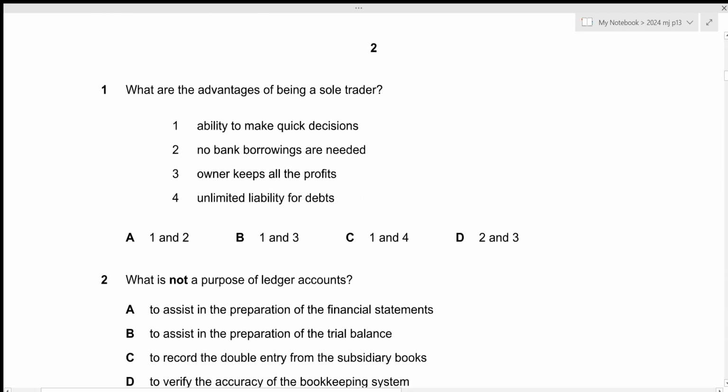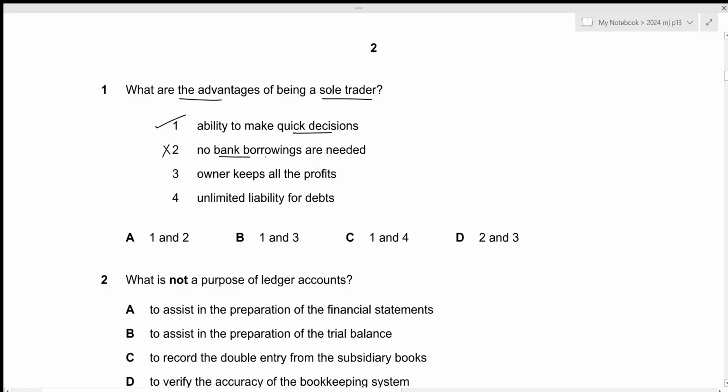For the first part, we need to figure out what are the advantages of being a sole trader. The first one is ability to make quick decisions. This is true because a sole trader does not have to consult with any other parties in order to make any decisions regarding his or her business. The second one is no bank borrowings are needed. This is not true because as a sole trader, he might like to expand his business, and if that is the case, then he might need some bank borrowings.